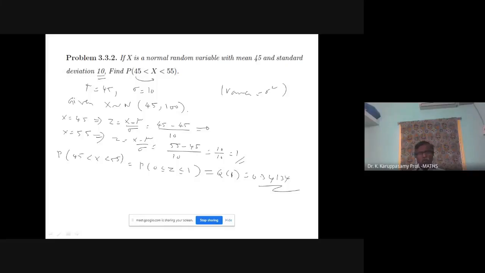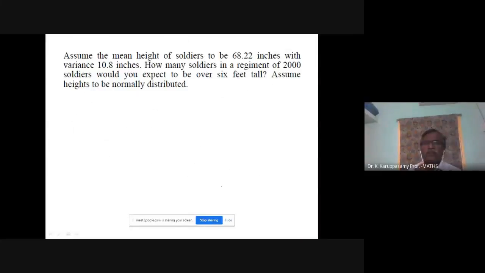In multiple choice questions or in part A questions, such simple problems will be asked. Read the problem. Assume the mean height of soldiers to be 68.22 inches with the variance 10.8.